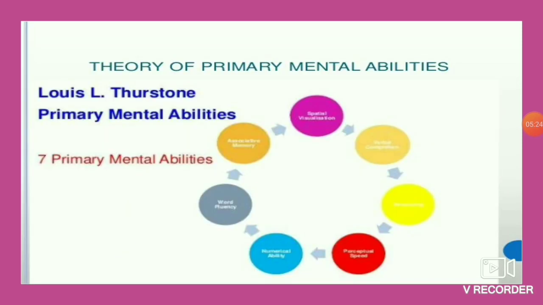So next we come to theory of primary mental abilities. First of all, it was given by Lewis L. Thurstone. Yes, so sometimes the question is asked as, mention the abilities given by Thurstone. So you have to remember.